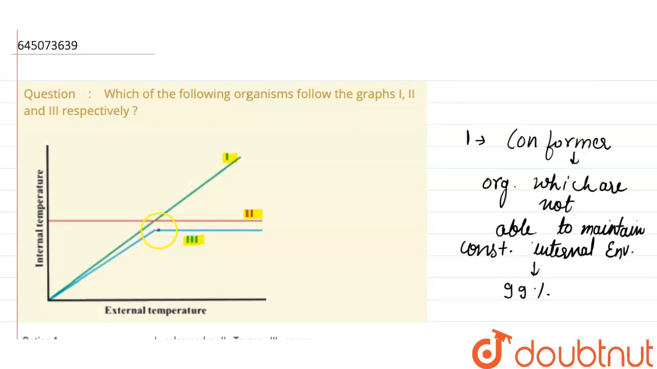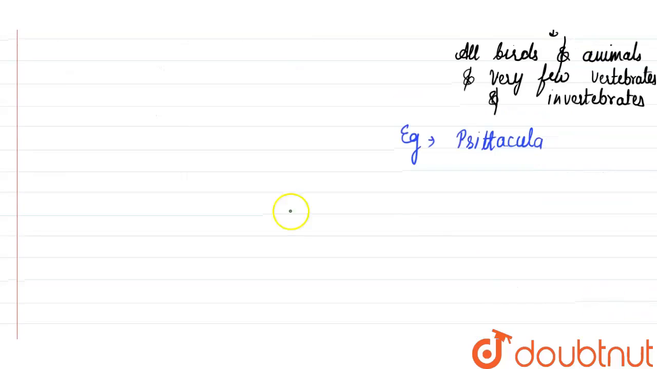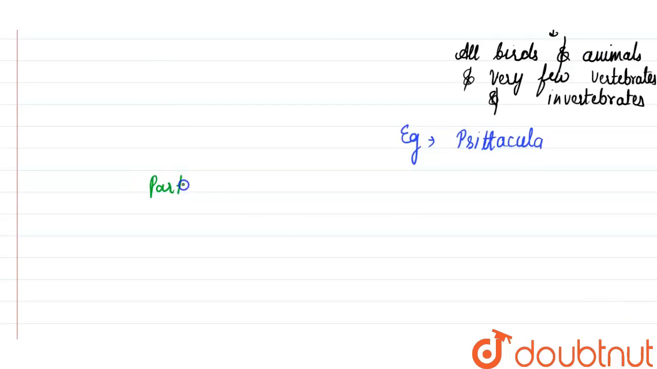Now let's read the third graph. At first the temperature increases, then the temperature attains a constant. It means that at first the internal temperature increases with the external temperature, then it attains stability. Therefore we can say that this type of organisms are known as partial regulators.